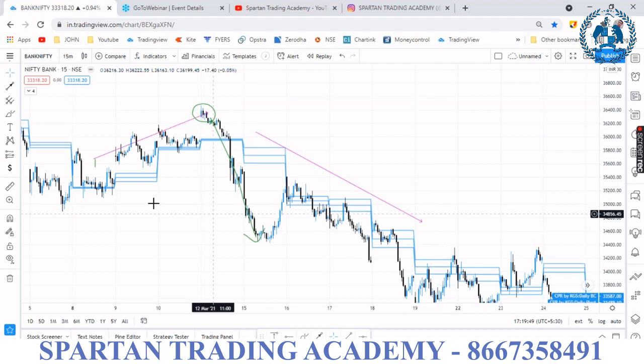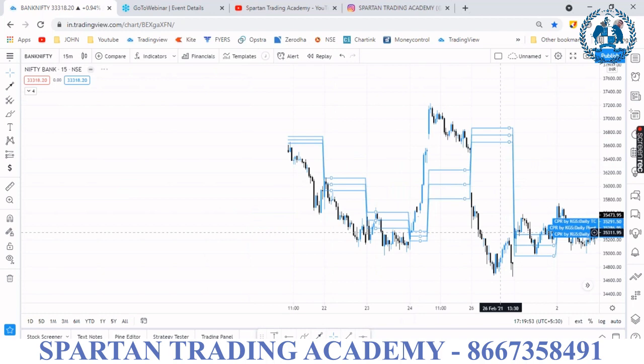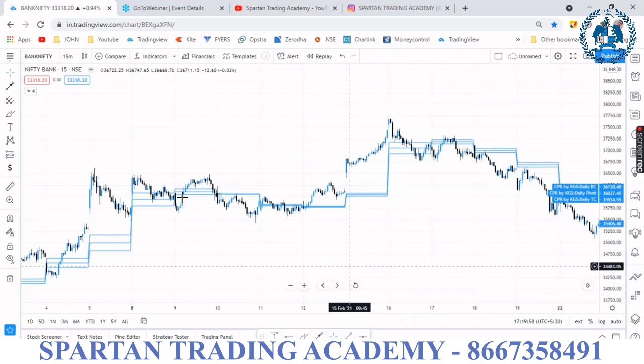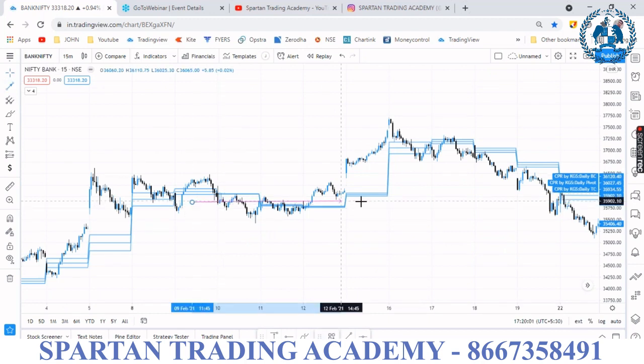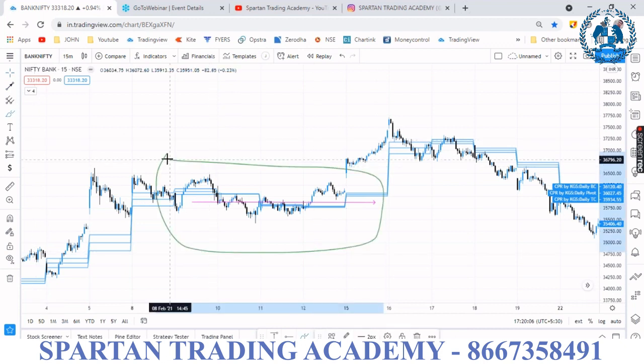And the second market condition. You can see here in the last few days, all the CPR is ranging, created one by one, like a horizontal line. You can see there is no ascending and no descending.